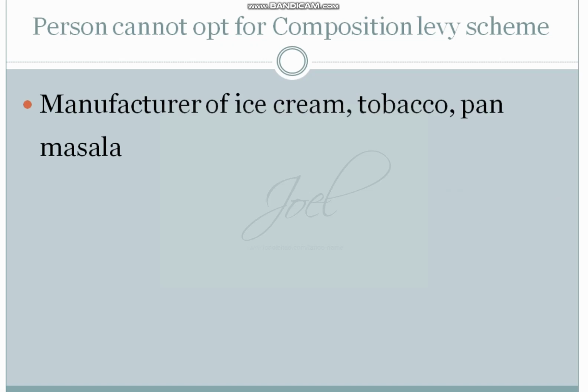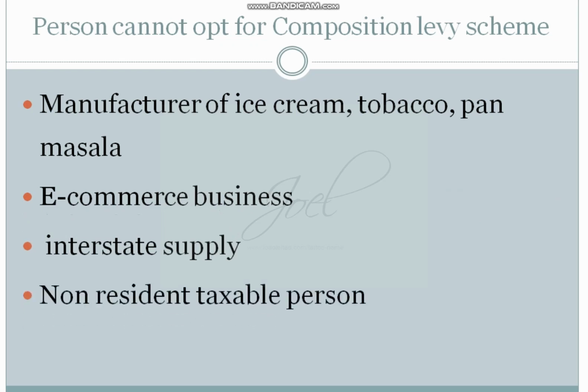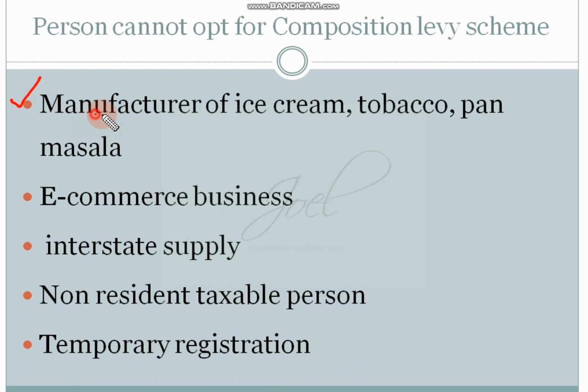Manufacturers of ice cream, tobacco and pan masala, e-commerce business, interstate supply, non-resident taxable person, and temporary registration. We'll see them one by one. First one, manufacturer of ice cream. This is a rule where it will apply. In this case, even if their turnover is less than 150 lakhs, it will not be applicable.